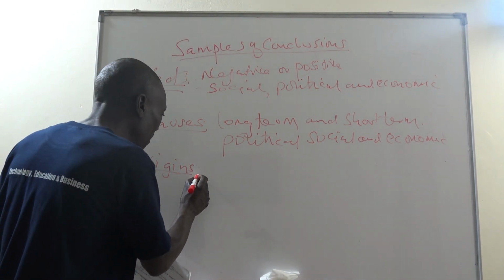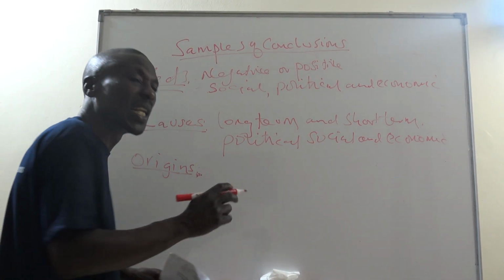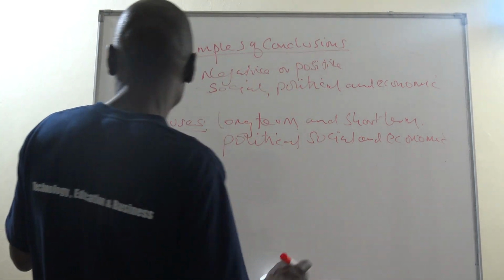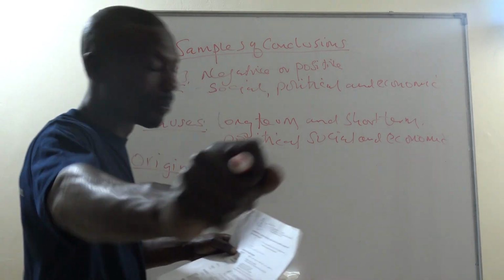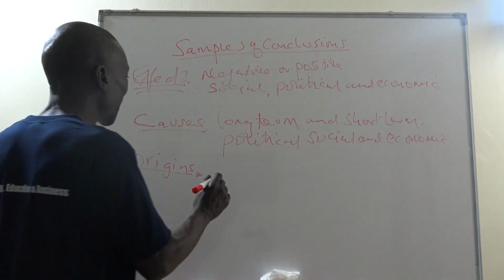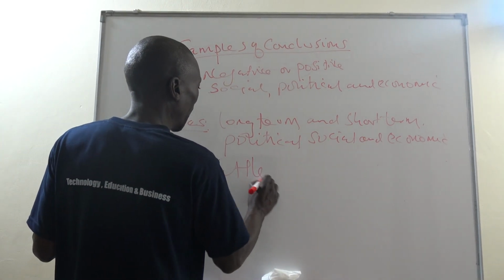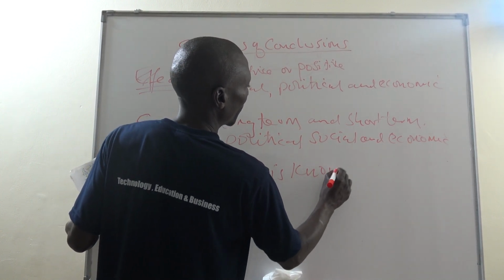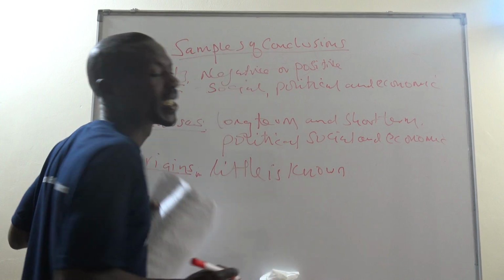And now, on part B is where you are supposed to give the conclusion. And what is the sample of this? The sample is: little is known about the origins.